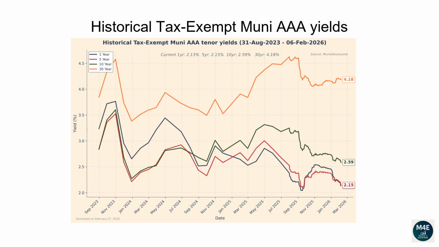This line plot and the next plot show how each tenor of the Muni yield curve has changed over time. From the 31st of August 2023 to the 13th of February 2026, the 1-year yield has dropped from 3.24 to 2.07. The 5-year yield has dropped from 2.85 to 2.09. The 10-year yield has dropped from 2.84 to 2.53. The 30-year yield has increased from 3.85 to 4.17.